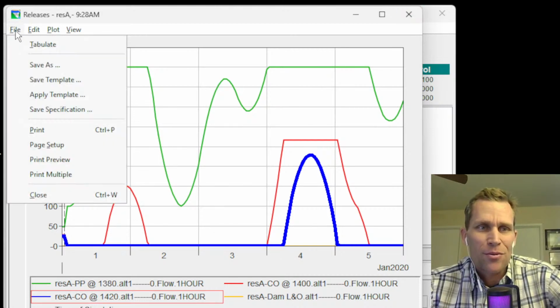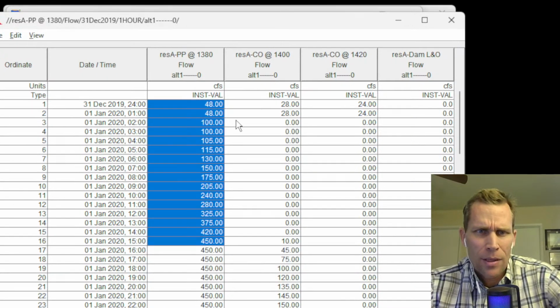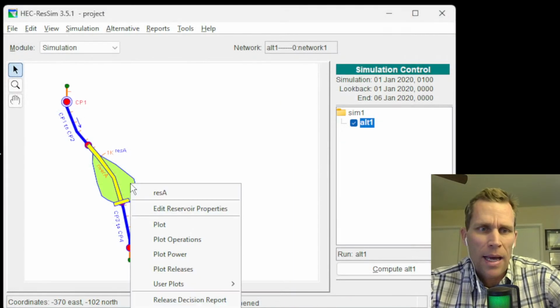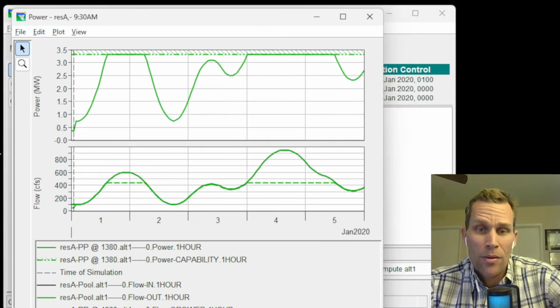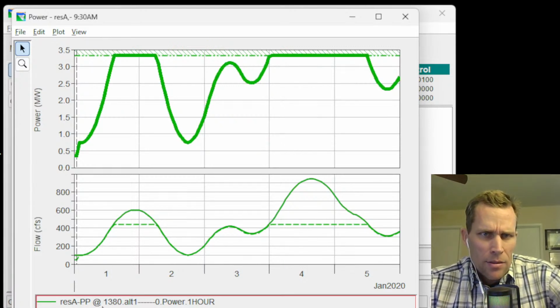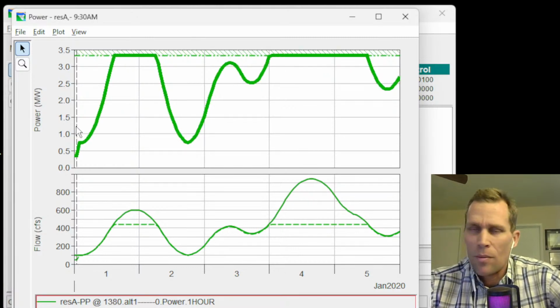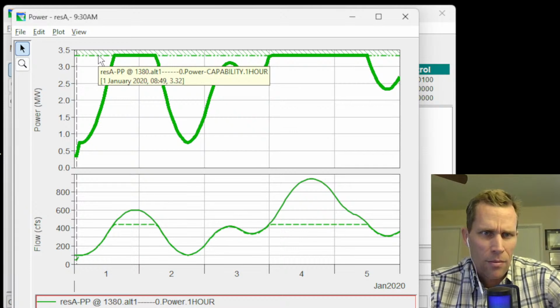That explains that. If you want the actual numbers, you can go up to File and then Tabulate. And then here are the release values for the power plant, controlled outlet 1400, controlled outlet at 1420. All right, let's take a look at the power plant. Here's the power plot. You can already tell that we're generating more power than we were when we used the balanced release. So again, here is the power generation, and then we can tell that the average is going to be greater than 1.21. The average is probably going to be closer to like 2.5, I'm guessing. And then here's the ceiling again, which is about 3.3 or something, 3.32.